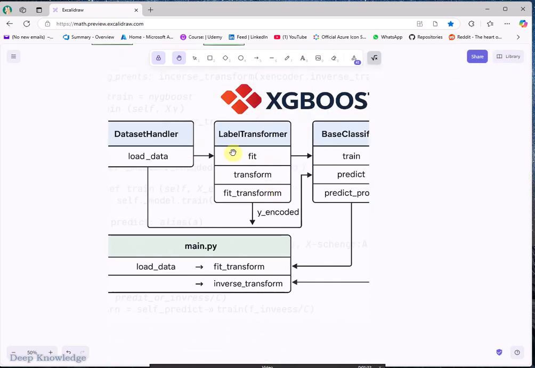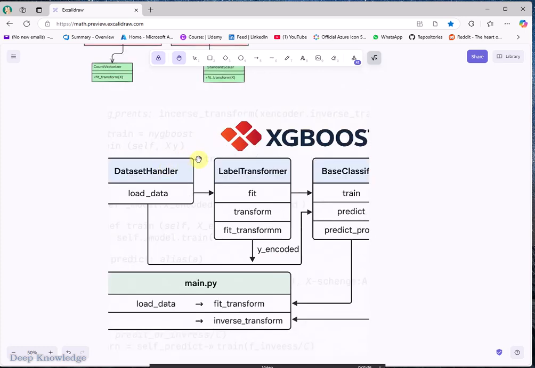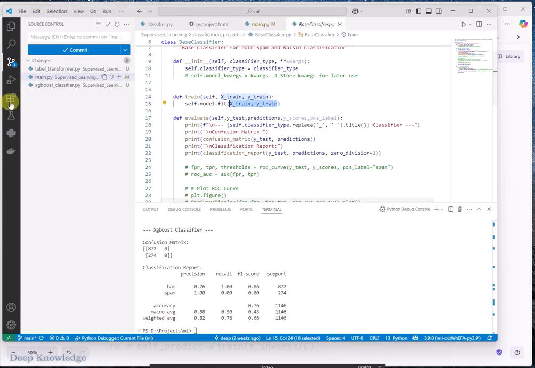So what I have done is, in the old implementation, the data handler is trying to load the data and put it as an input for the classifier. Now, before doing this, I have added this label transformer. This label transformer will transform the class labels and make the encoded or decoded classes and use them without any issues. So let me just show you the code. It will be maybe more clear.